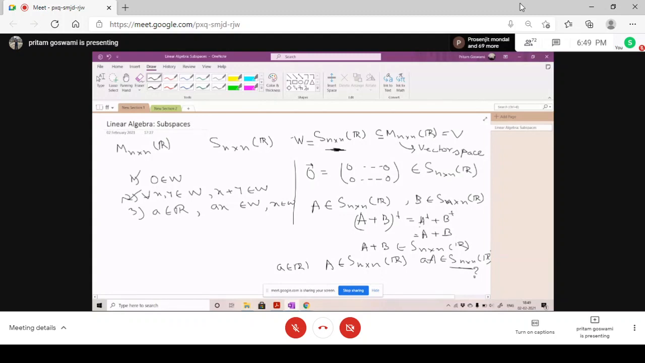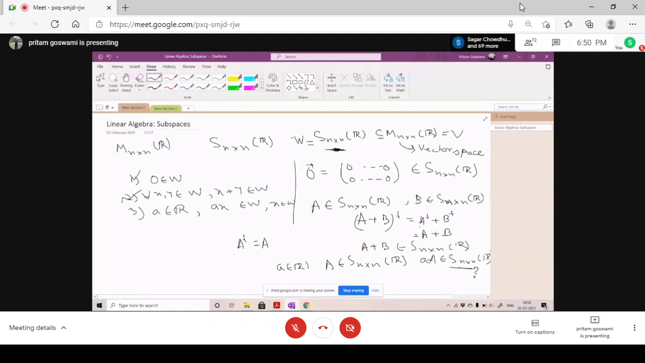Yes, sir. Because if you multiply a matrix with any scalar and take the transpose, it will be the same matrix if the previous matrix was symmetric, right? Same logic. Sir, why are we taking the transpose? To check symmetricity. What is the definition of symmetric? A transpose is A.